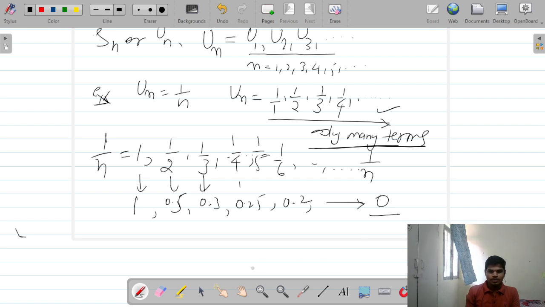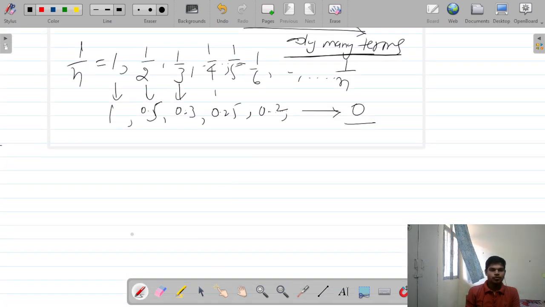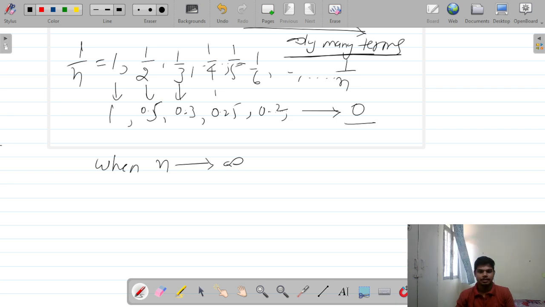To understand the concept of convergence, we take help of the limit. When n tends to infinity, n is not equal to infinity and can never be infinity, but it approaches infinity.